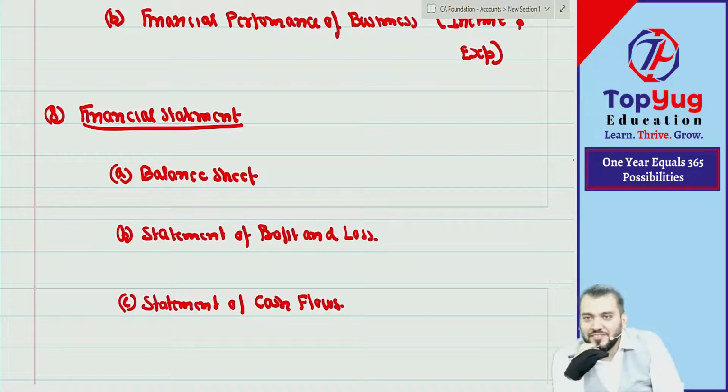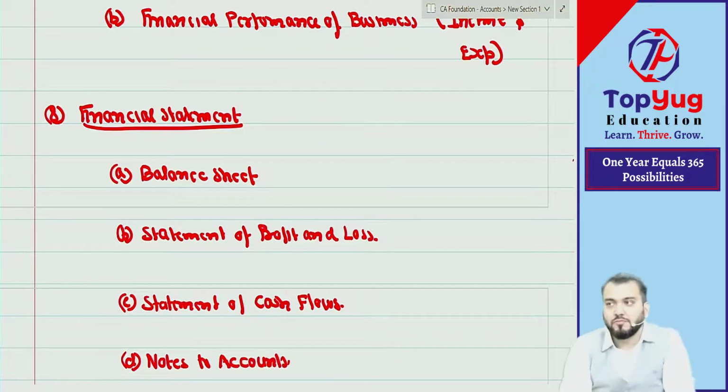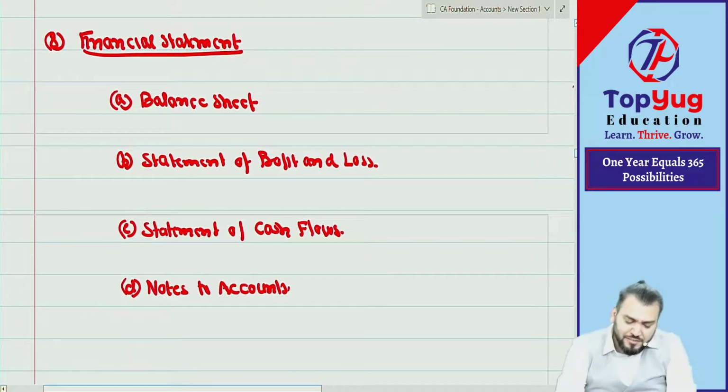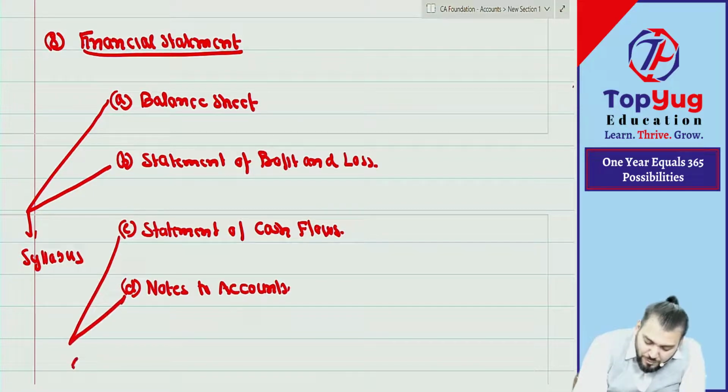Whenever we say financial statement, in your mind what should come? Balance sheet, statement of PL and statement of cash flow. And last is what? Notes to accounts. Do you know about notes to accounts? You don't know? I also don't know. Leave it. But you should know the names of the statements that I am informing. Nothing to worry. These two are in the CA Foundation syllabus. For these two, you need to come to CA Inter and Final.